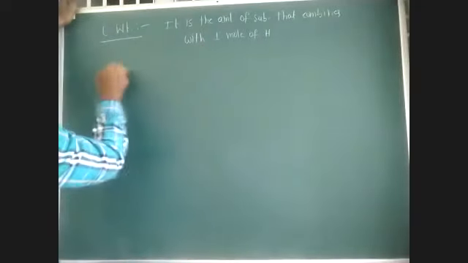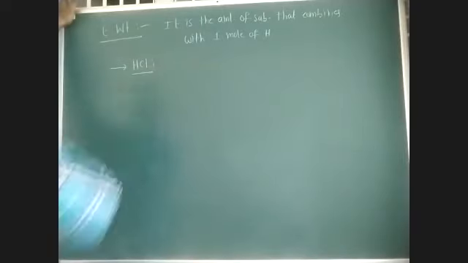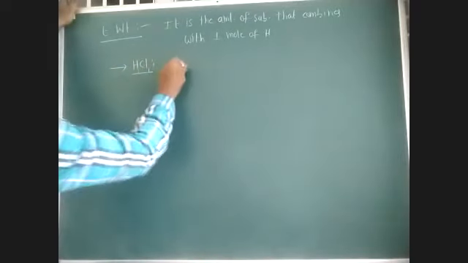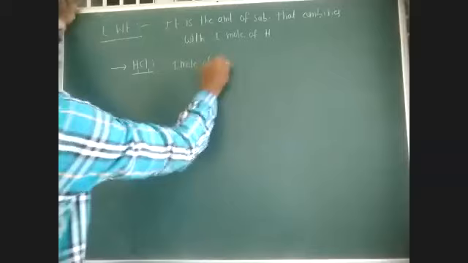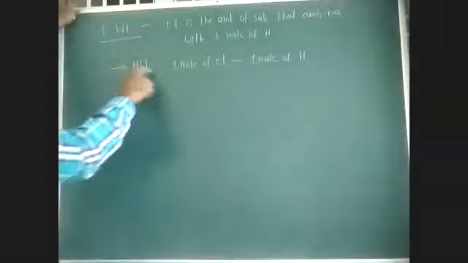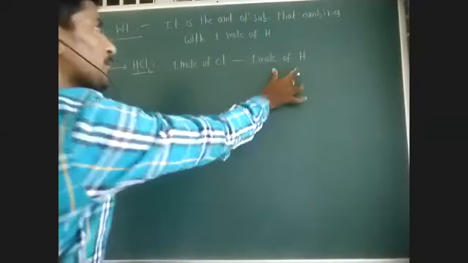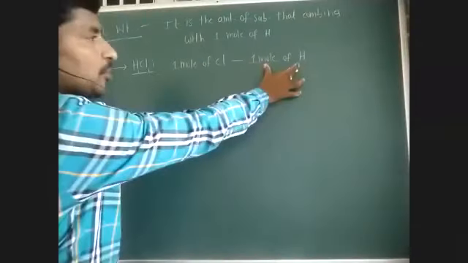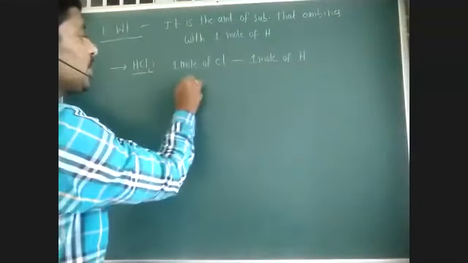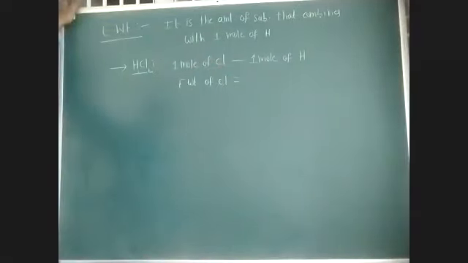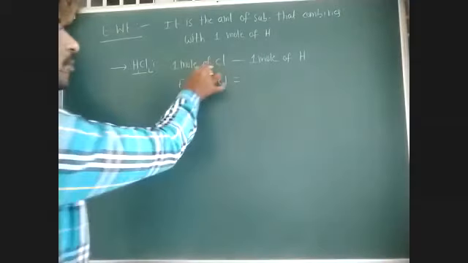Okay. For example, if you take HCl here, 1 mole of HCl is combining with 1 mole of hydrogen. 1 mole of chlorine is combining with 1 mole of hydrogen. So the amount of chlorine combining with 1 mole of hydrogen, that is called the equivalent weight of chlorine. So therefore, equivalent weight of chlorine is nothing but the mass of 1 mole of chlorine atoms.